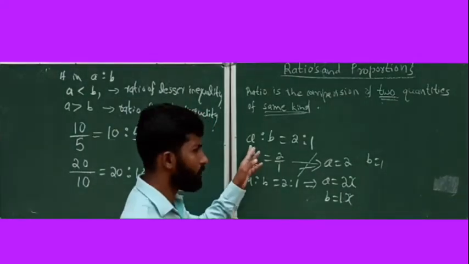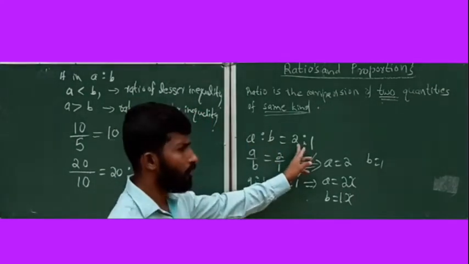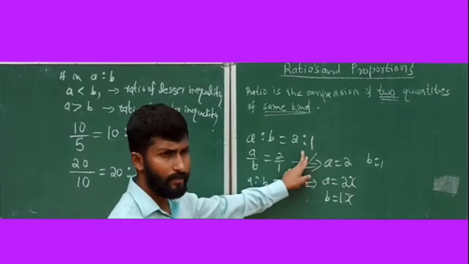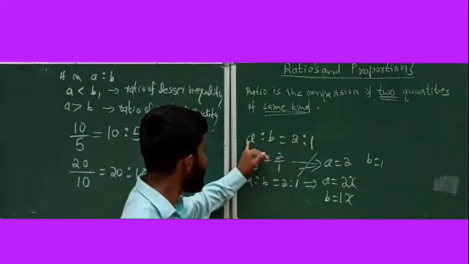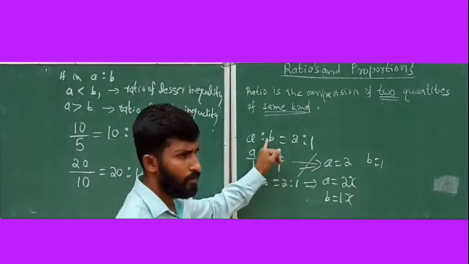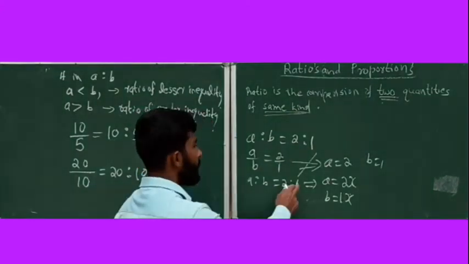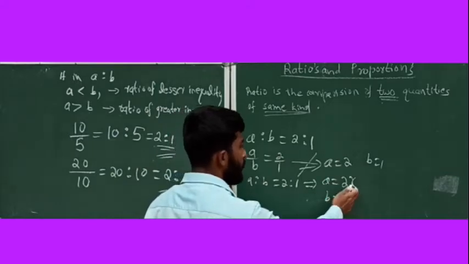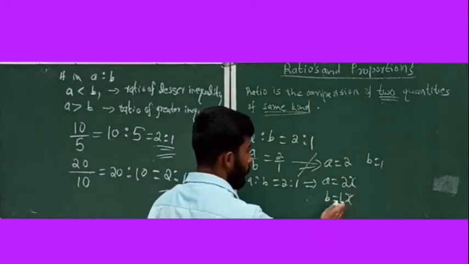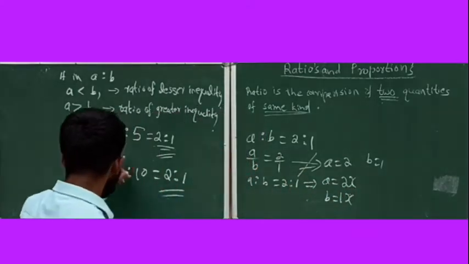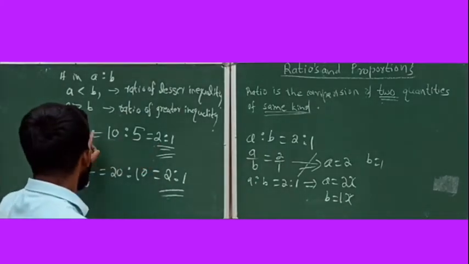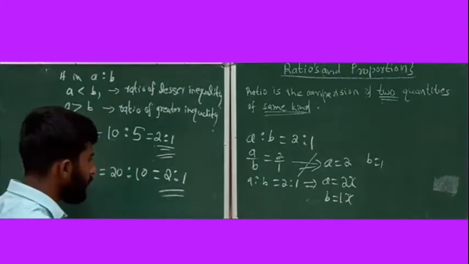Some ratios are given. A ratio B is equal to 5:3 or 3:5 is given. That time we can't take A directly equal to the antecedent value and B directly equal to the consequent value. While taking the A value, A is equal to 2 into some number, B is equal to 1 into the same number. In the first problem, the actual given numbers are 10 and 5.